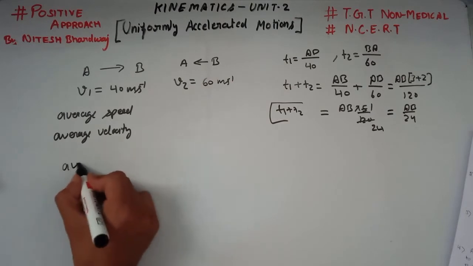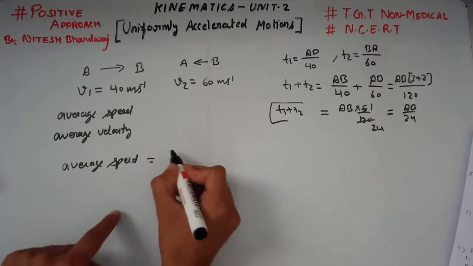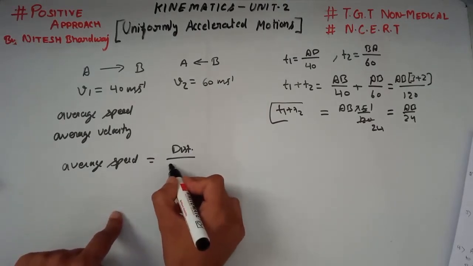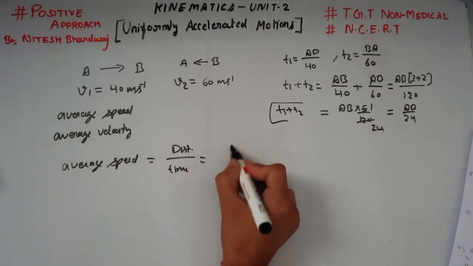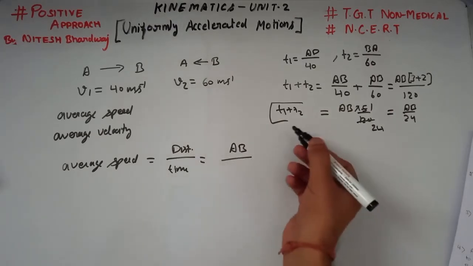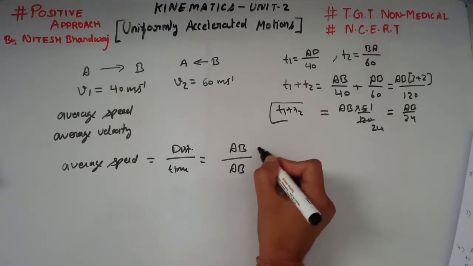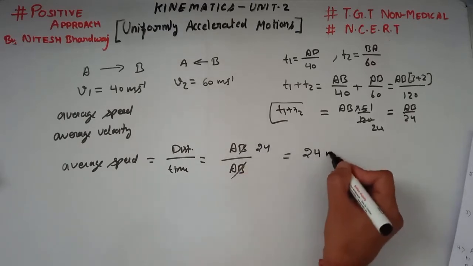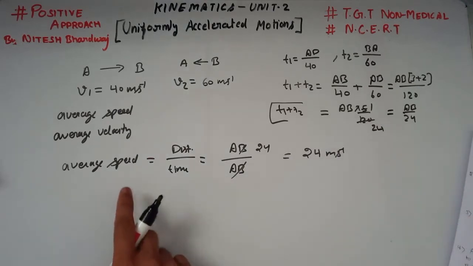Now, what is average speed? Average speed is the total distance divided by time. Total distance is AB, divided by total time, which is AB divided by 24. Here 24 goes up and AB cancels AB, which gives 24 meter per second as the average speed of the object.